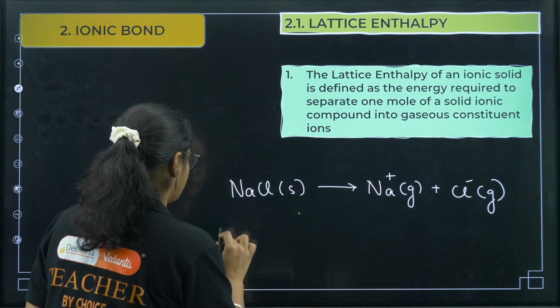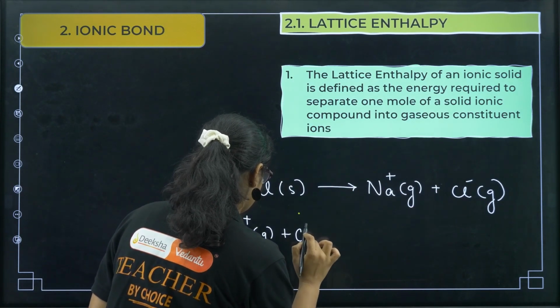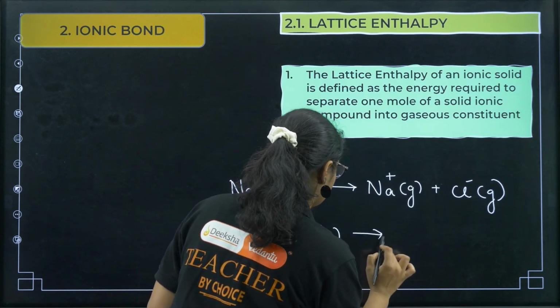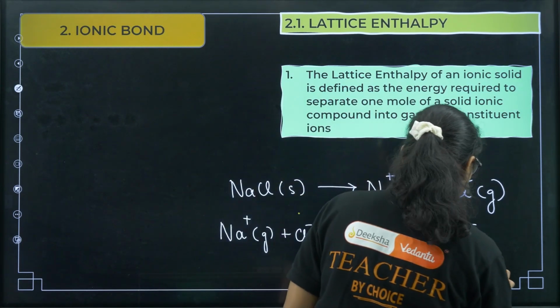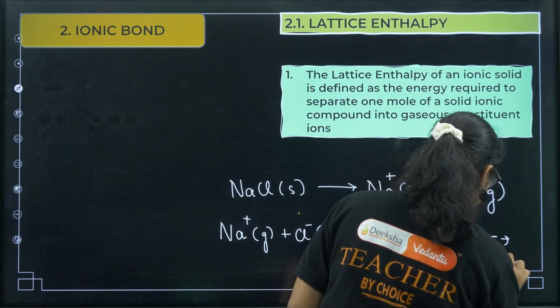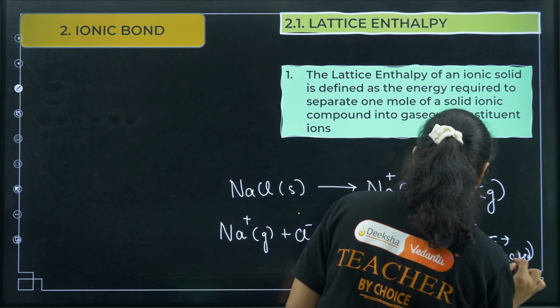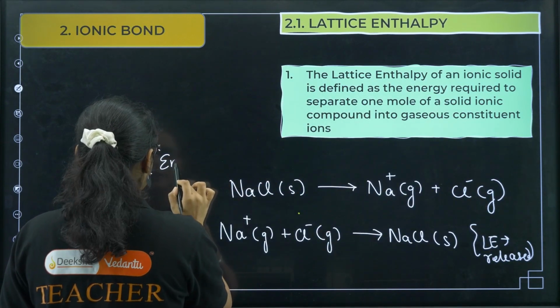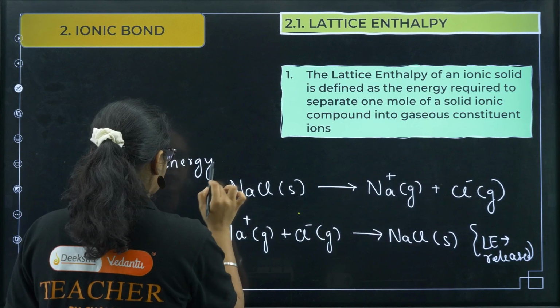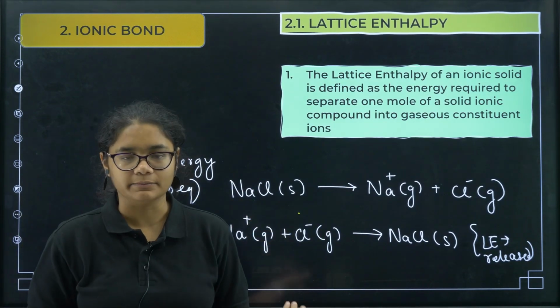Or I can say when we have Na+ gas and Cl- gas combining to give you NaCl solid, this is also called lattice enthalpy, and in this case energy will be released. And this is also lattice enthalpy, but in this case energy is required when you are breaking it. These two values will be the same but the signs will be different.